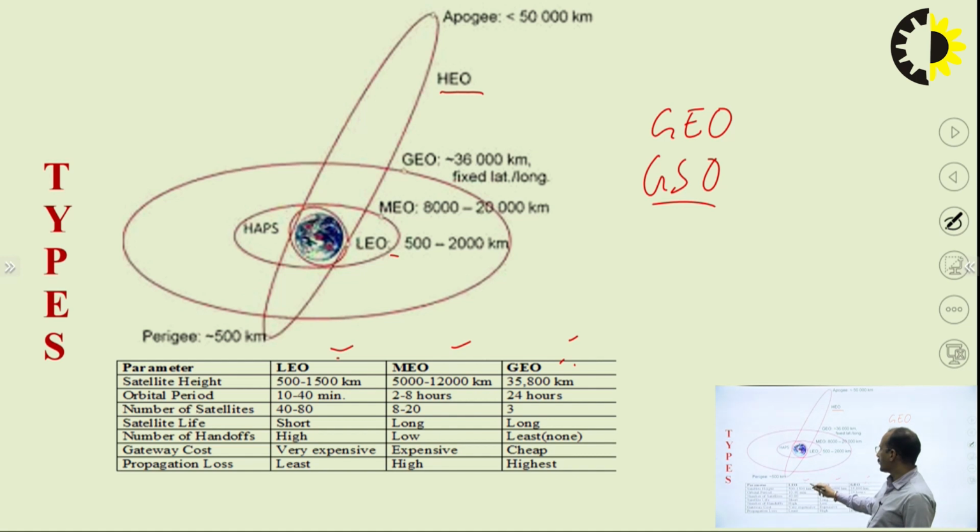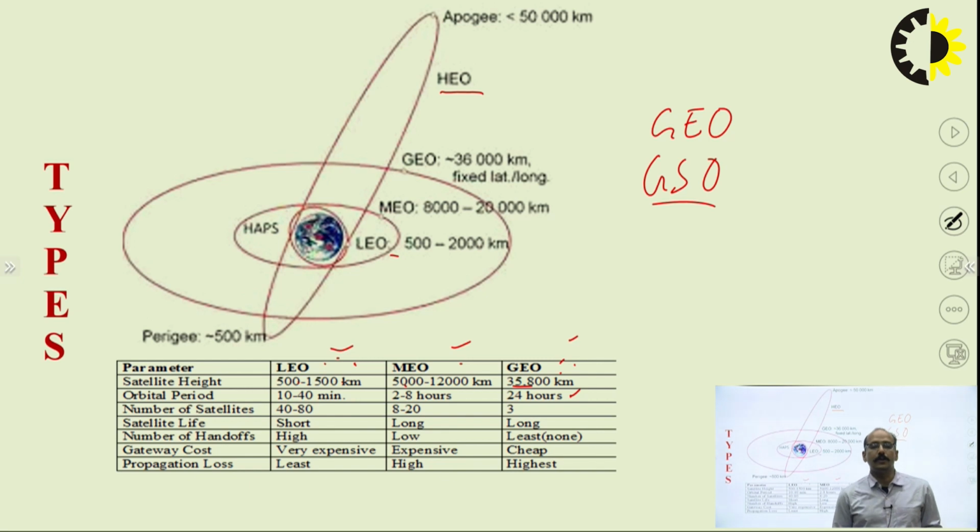When we talk about LEO, MEO and GEO, the LEO height is 500 to 1500 kilometers, the MEO height is 5000 to 12,000 kilometers, and the GEO height is 35,800 kilometers. And when we talk about the orbital period, the GEO orbital period is 24 hours, meaning it is equivalent to the earth's rotation period.